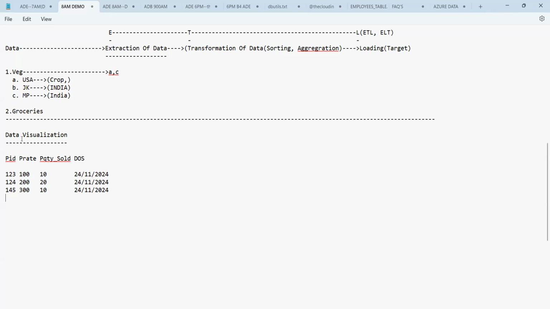This is the 24th data. In the same way, you have the 25th data as well. Can you see here? The 25th data as well. Here I'm changing the date to the 25th now.